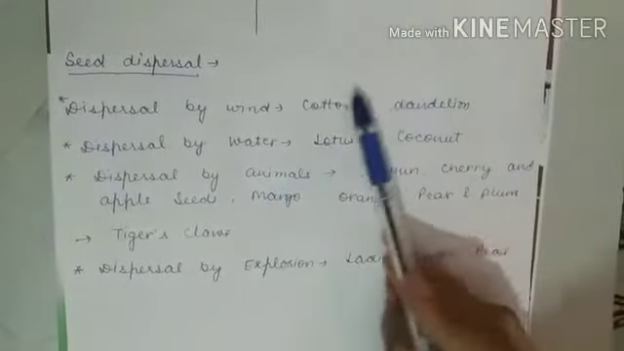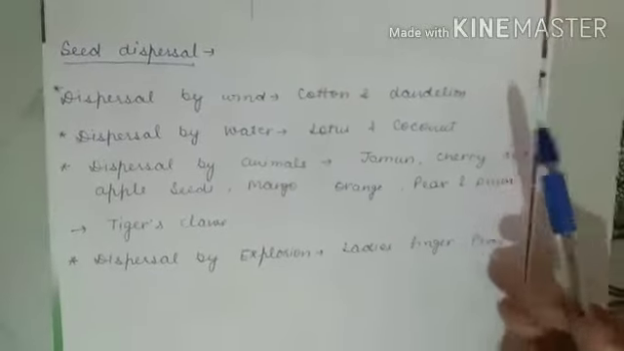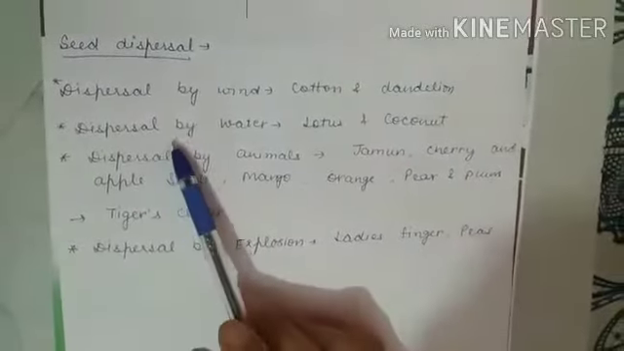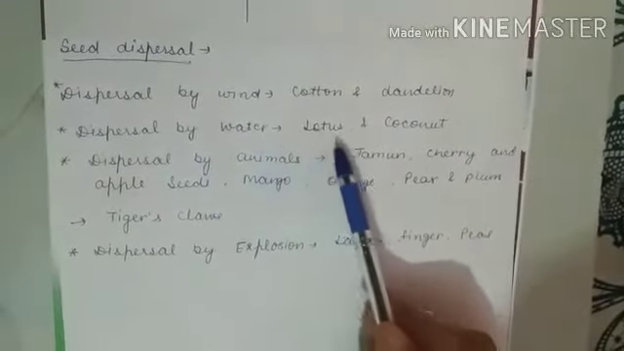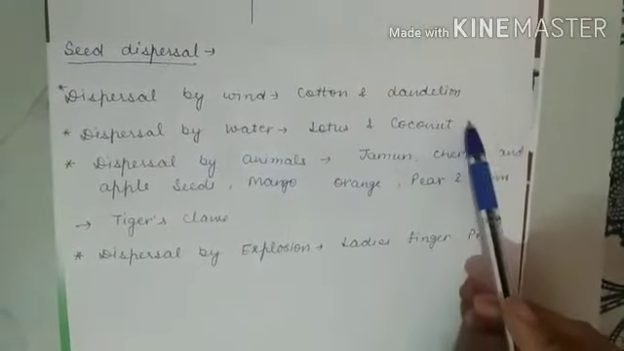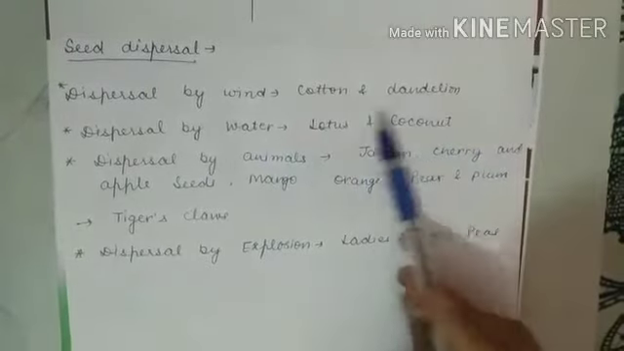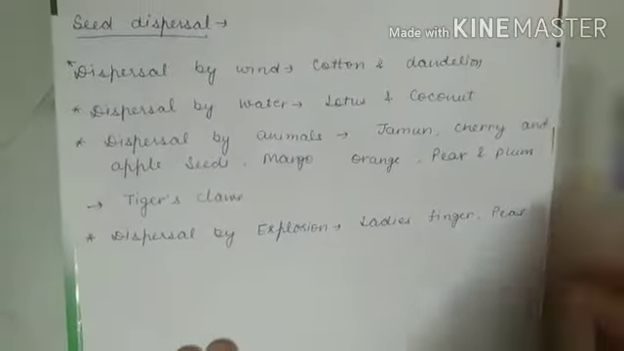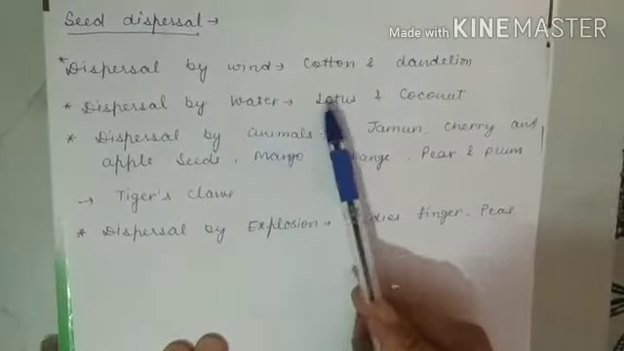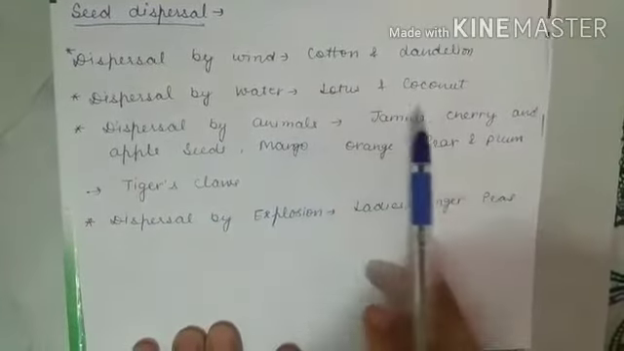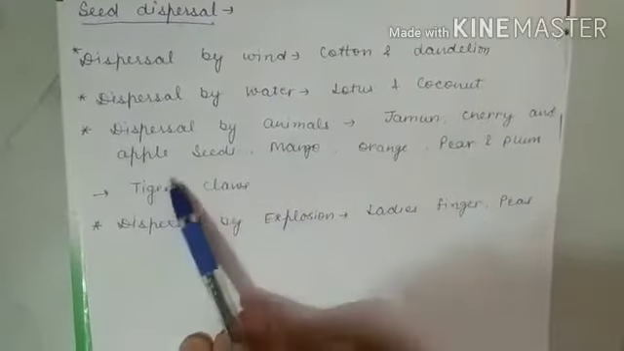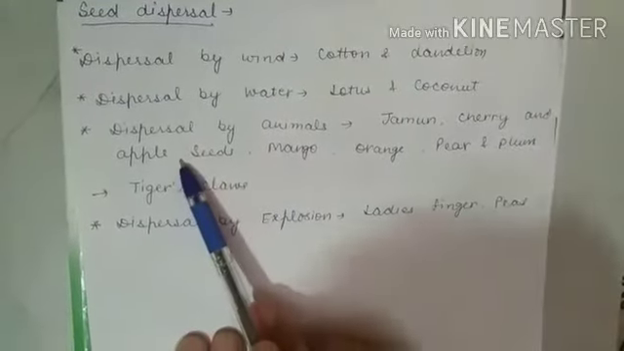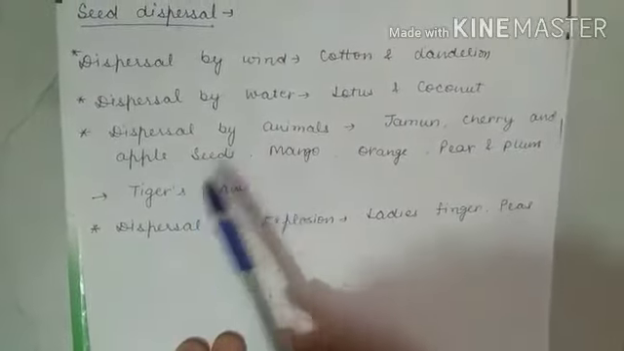If we talk about dispersal by wind, I told you that seeds like cotton and dandelion are very light in weight, and these can be carried by the air from one place to another. And if we talk about dispersal by water, some plants like lotus and coconut, the seeds of these plants float on the water and are carried to faraway places by the water. And if we talk about dispersal by animals, some fruits like jamun, cherry, apple are eaten by the animals and seeds come out in their droppings.